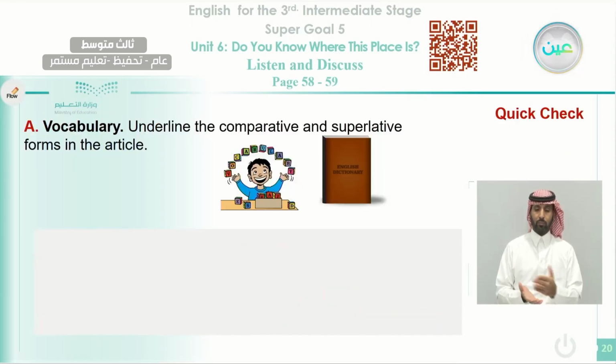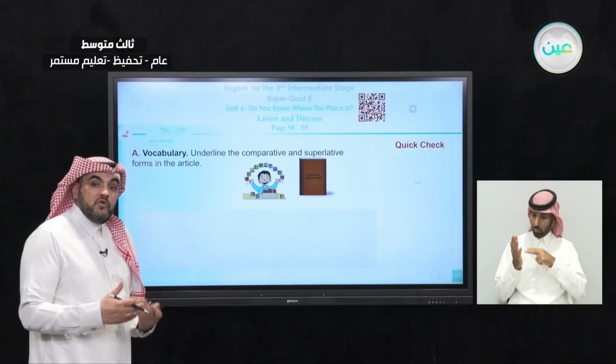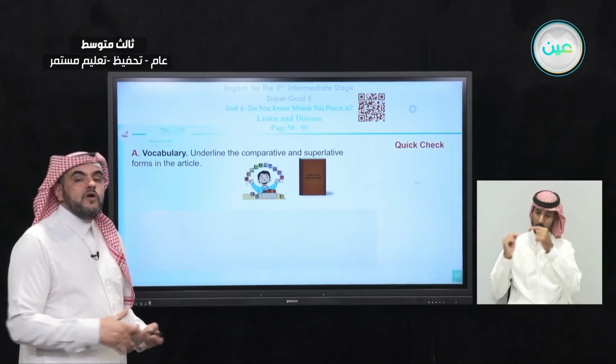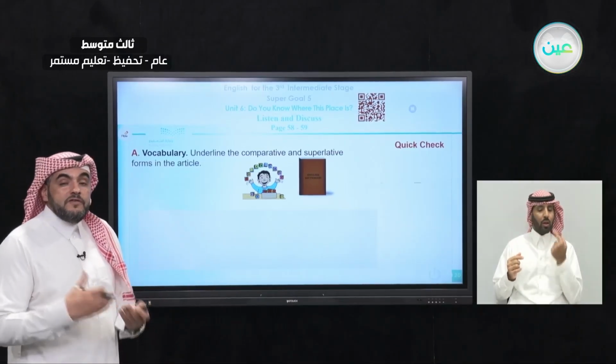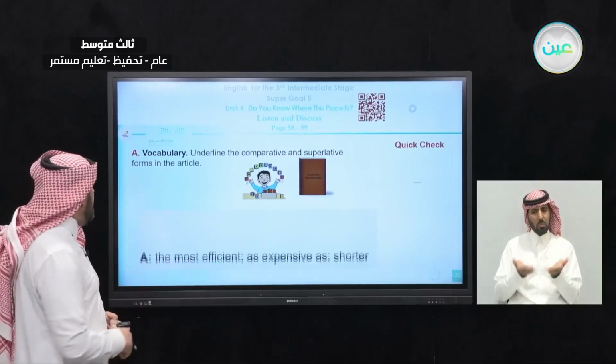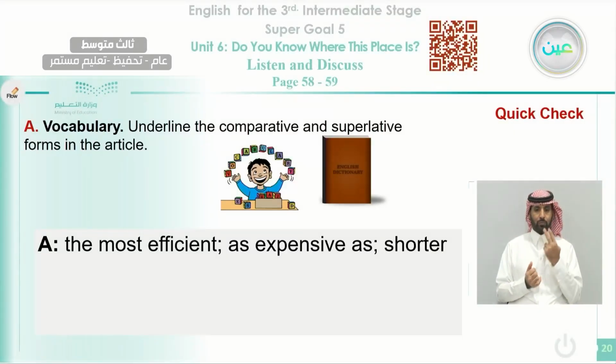Okay, the vocabulary also here, section number 1 or A: underline the comparative and superlative forms in the articles. When we read the five passages or paragraphs a while ago, there were many superlative and comparative forms. Let's have some of them. Like you can see in A, when we talked about the train, we said the most efficient.